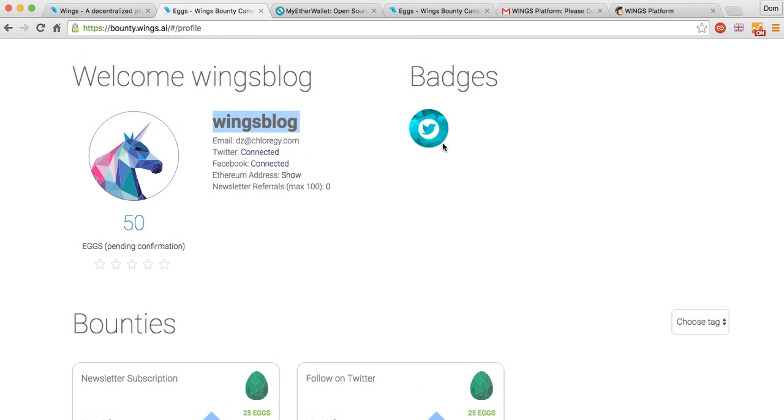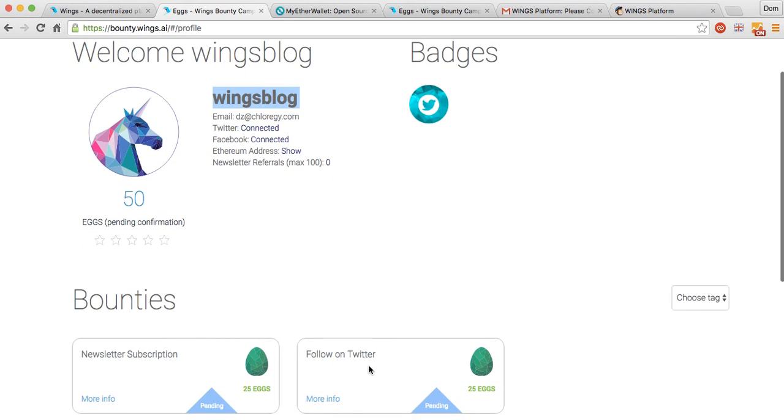The last cool thing we're implementing, for gamification purposes, is that when a user completes certain actions, for example following on Twitter, they get this little egg with a Twitter bird. As there are other bounties, I'll get other badges. These are just things we could do to incentivize people to get involved in a DAO and contribute to it.